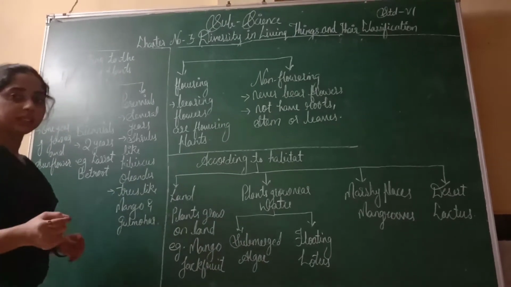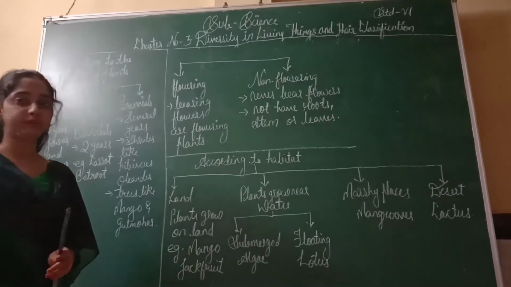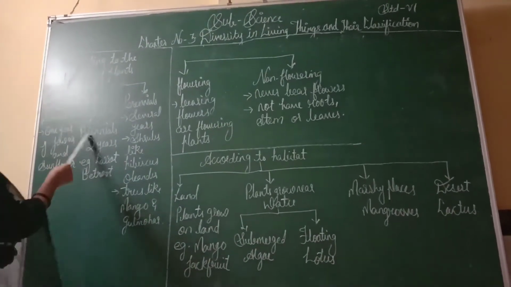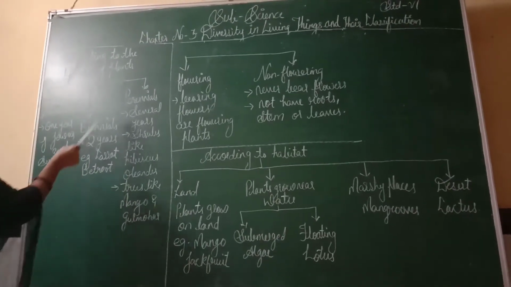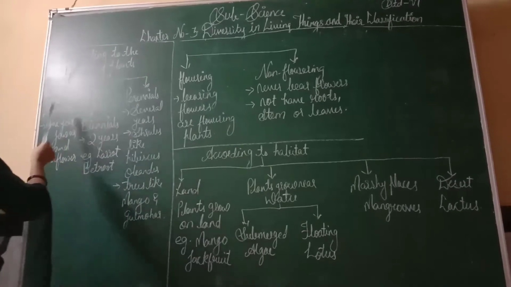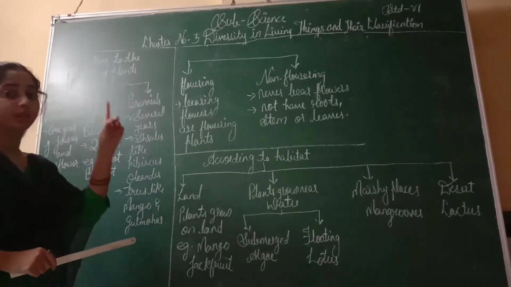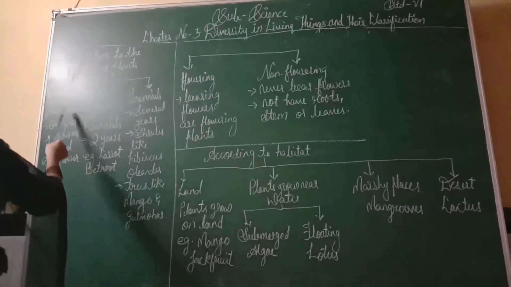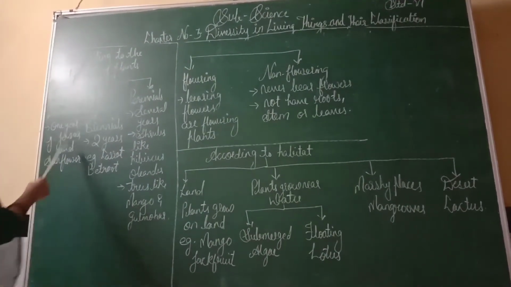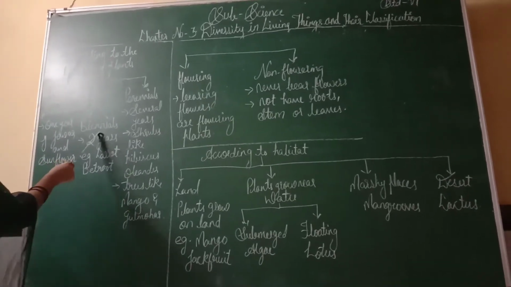According to the life cycle of plants: a plant is a living thing, so it has its expiry date. They have a definite lifespan. So we have three types of lifespan. First is annual, second is biennial, third is perennial. Annual means a plant which lives only for 1 year. A plant which lives only for 1 year is known as an annual plant. Examples: jowar and sunflower. Next is biennials.